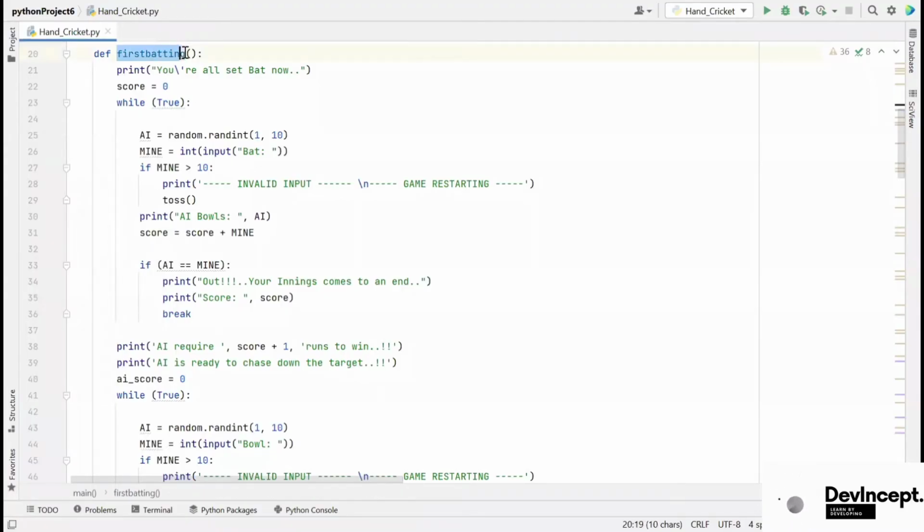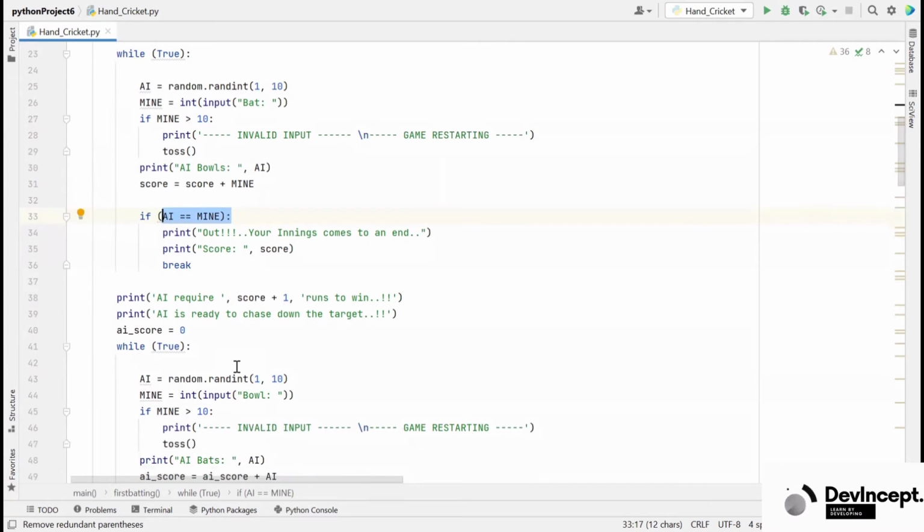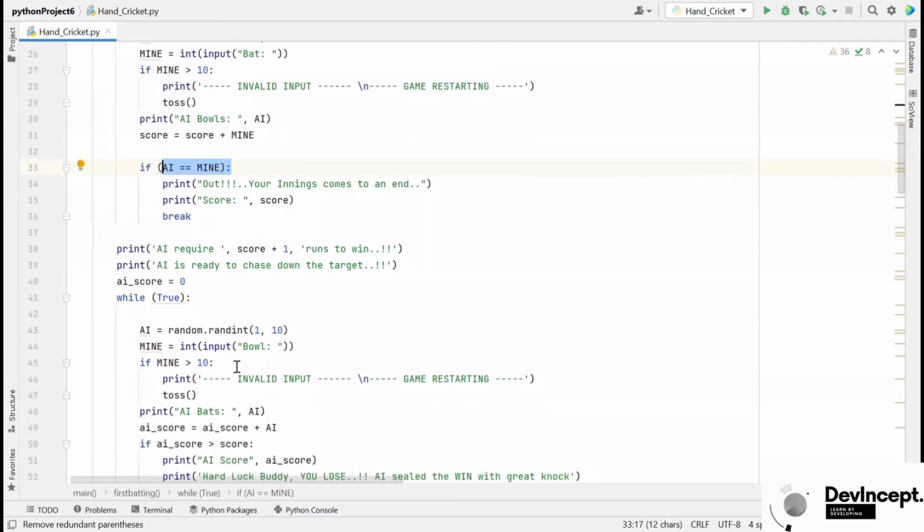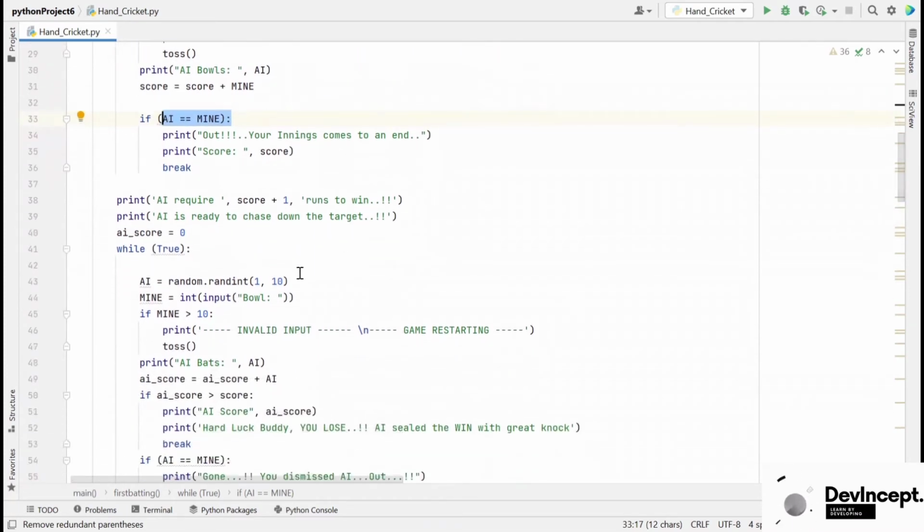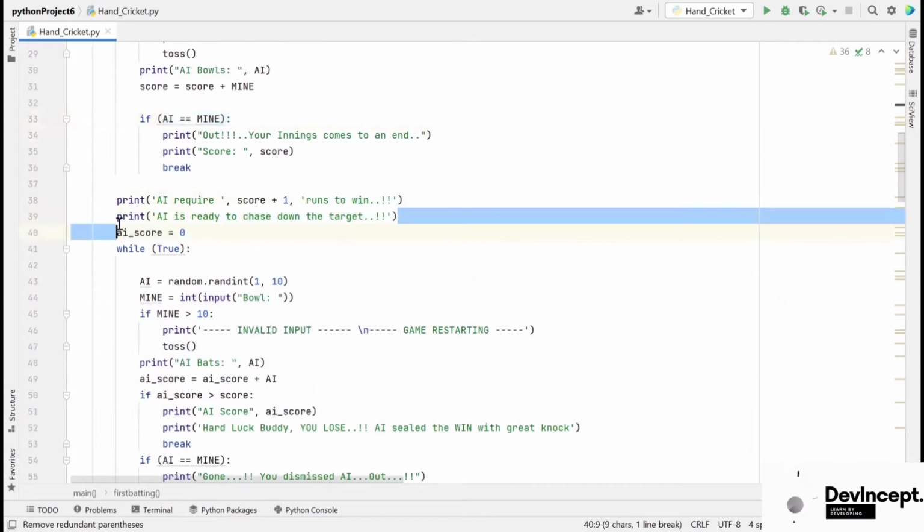The first batting function comes when the user opts to bat first or AI opts to bowl first. We are using the random library from range 1 to 10 for AI's bowling input. If the user gives input greater than 10, then the game will restart from the toss. Score counts the runs scored by the user. If user input equals AI input, then user batting comes to an end and AI should chase the target given by the user.